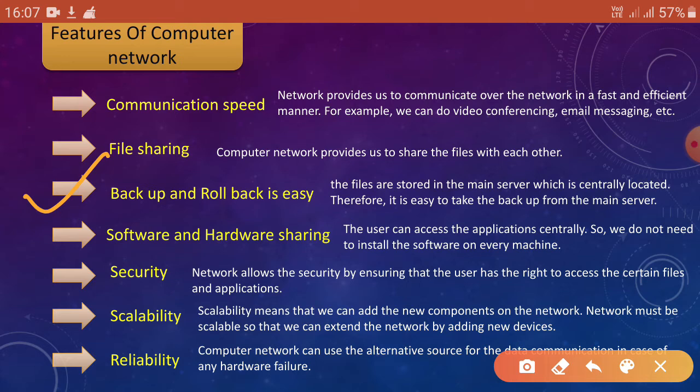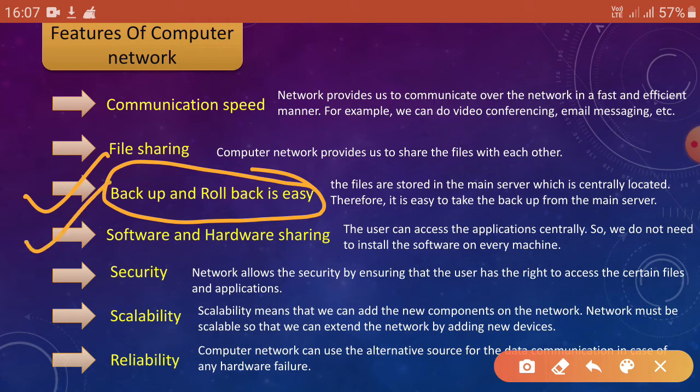This is a very important part. If you want to store the data forever, you need to make a backup. So we can back up all the data and files, and also you can roll it back.